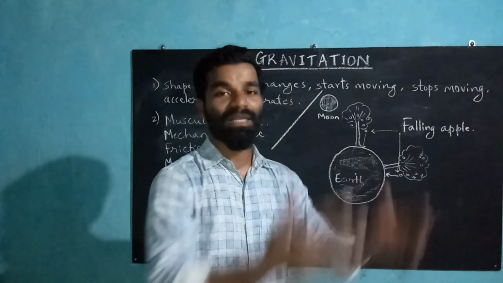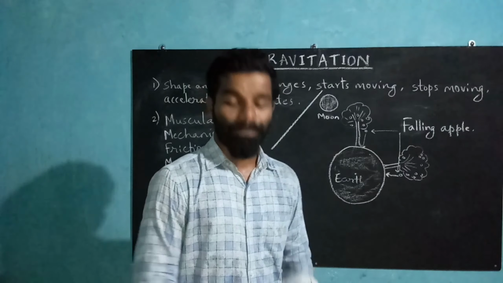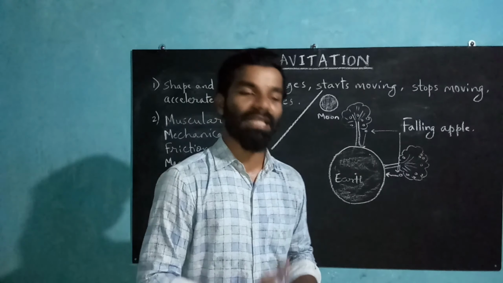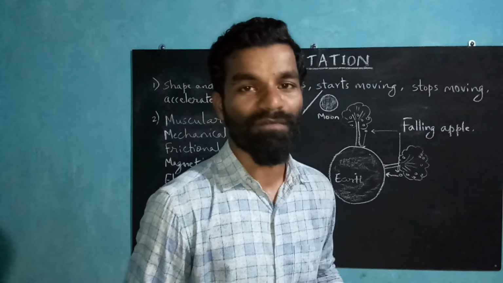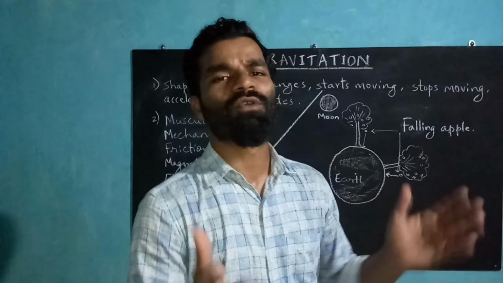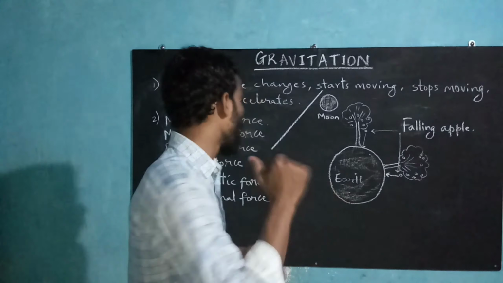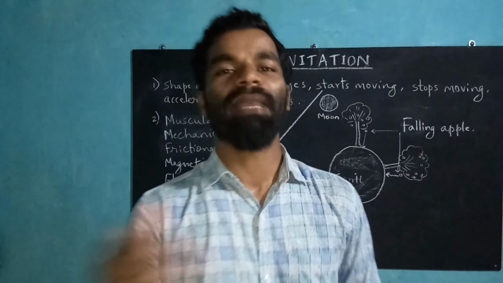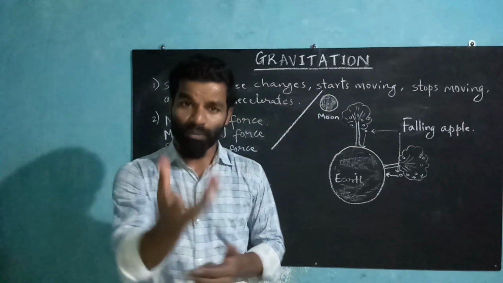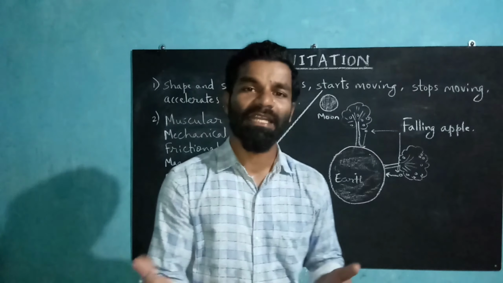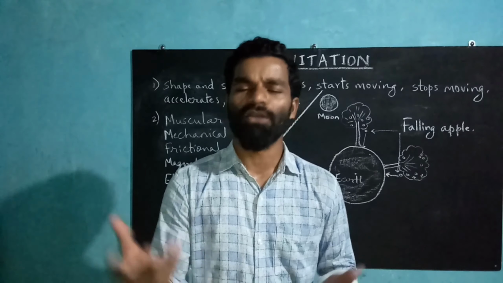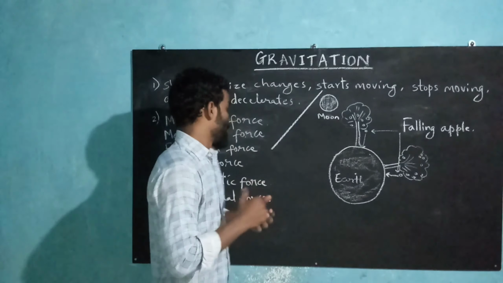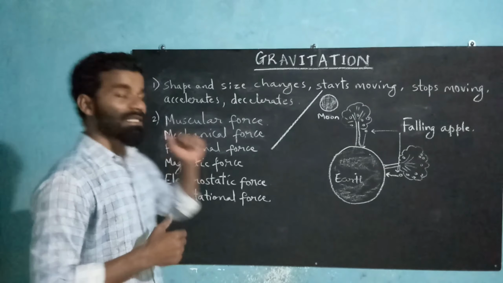Plus when we walk, there is friction between our legs, the foot, and the ground, and that is why we are able to walk. If there was no friction, we would have slipped down. We would not have been able to stand or walk. Then next is magnetic force. This is the force associated with magnetic materials. So suppose there is a magnet, and if you get magnetic materials like iron, cobalt or nickel around it, definitely it will attract. So that is the force of magnetism, magnetic force. Next is electrostatic force.